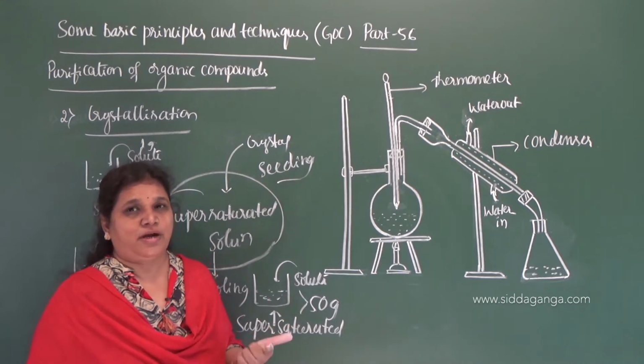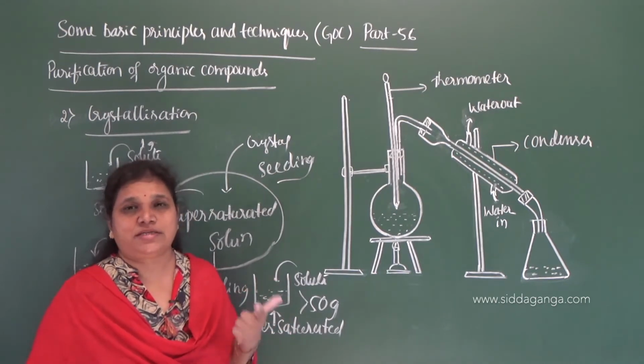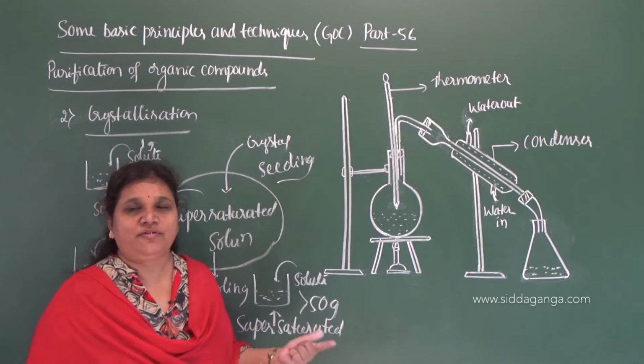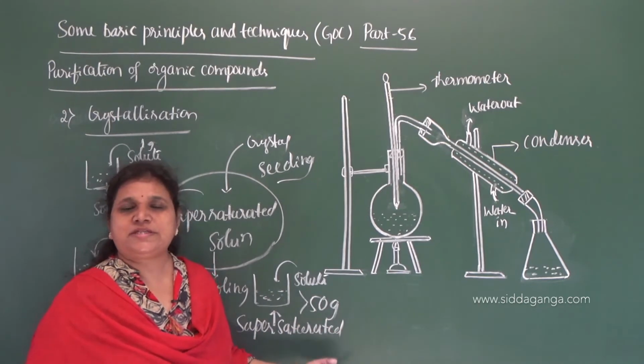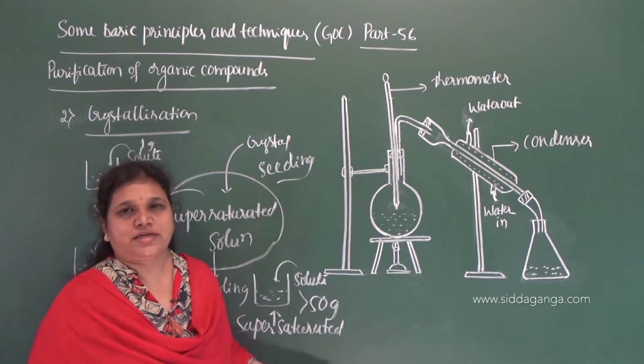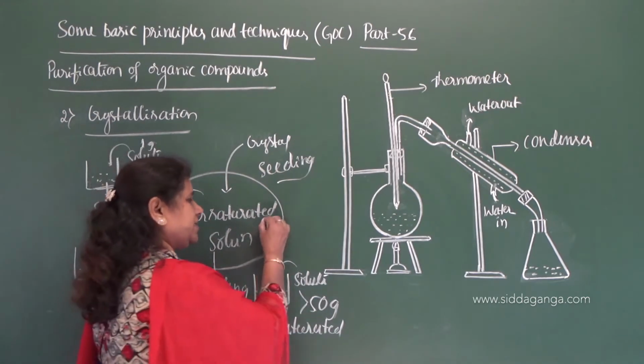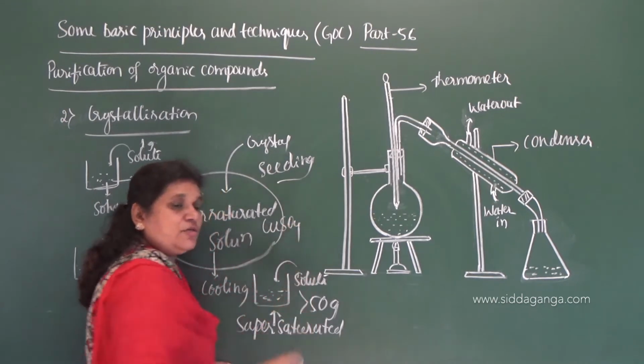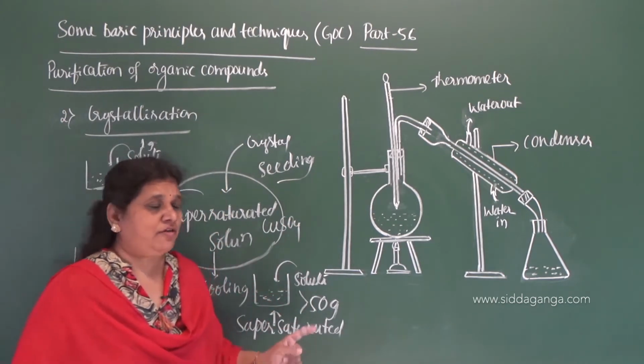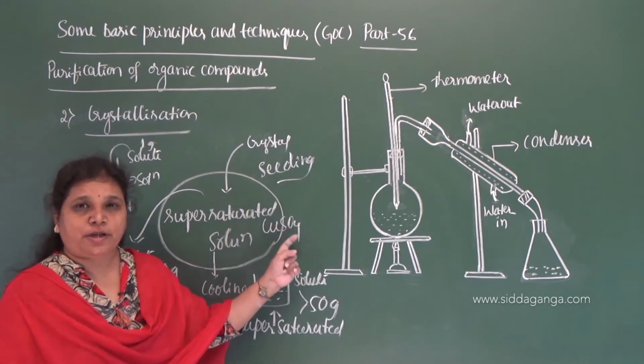We use sodium acetate a lot. Benzoic acid can be purified by crystallization. Copper sulfate can be purified by crystallization. So for that, first we need to prepare a supersaturated solution of copper sulfate. We need to prepare a supersaturated solution of copper sulfate.